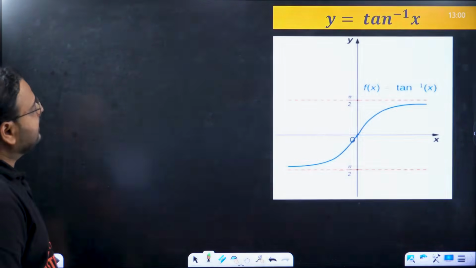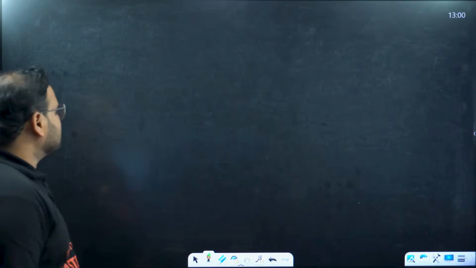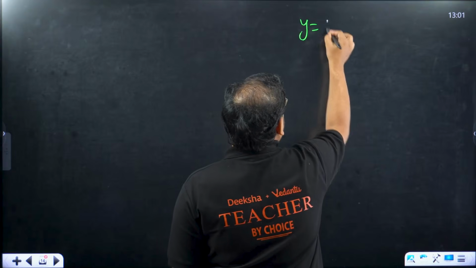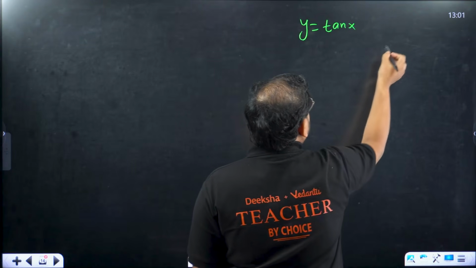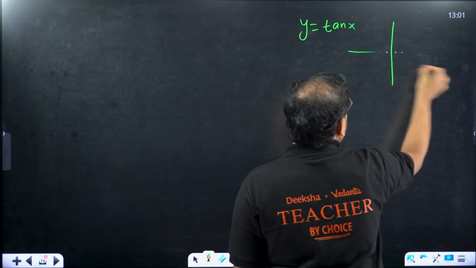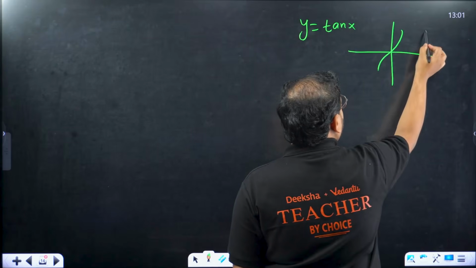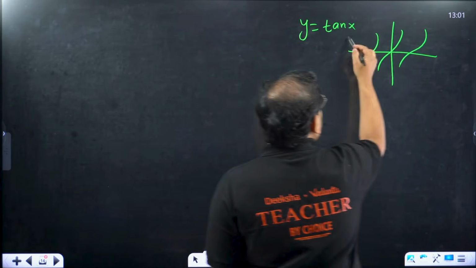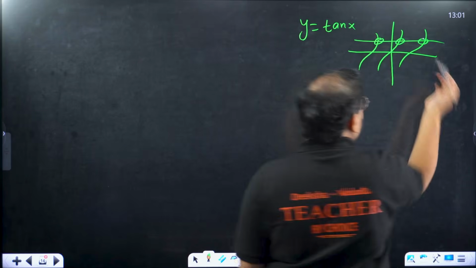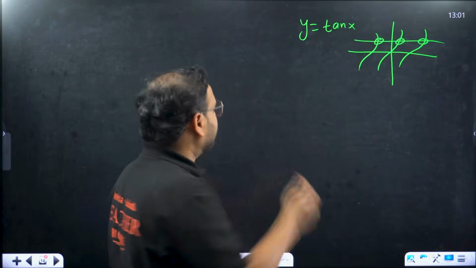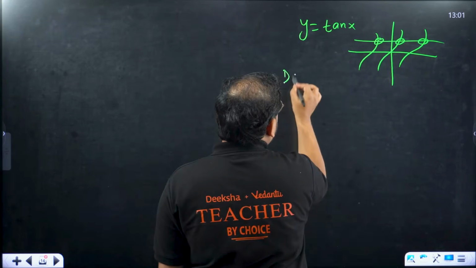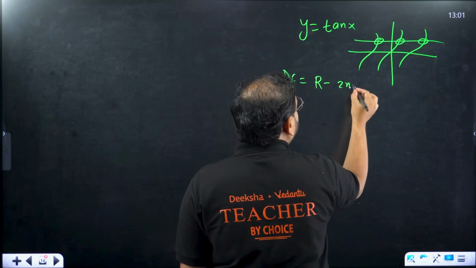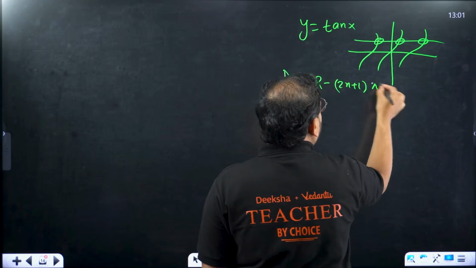Okay. Tan inverse, again we can draw this very simply. Tan inverse graph, how will I draw? First we'll draw tan x, y equals tan x first. How will the graph of this look? This is the graph, right? And if you draw this, you get a many-one function. What is the domain over here? Right now, the domain is all real numbers except for odd multiples of pi by 2.